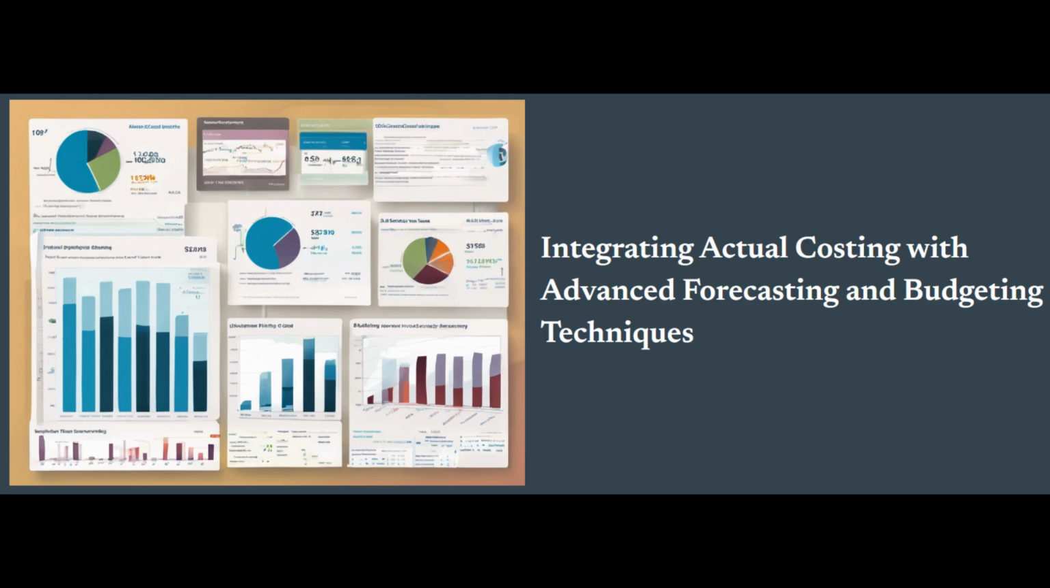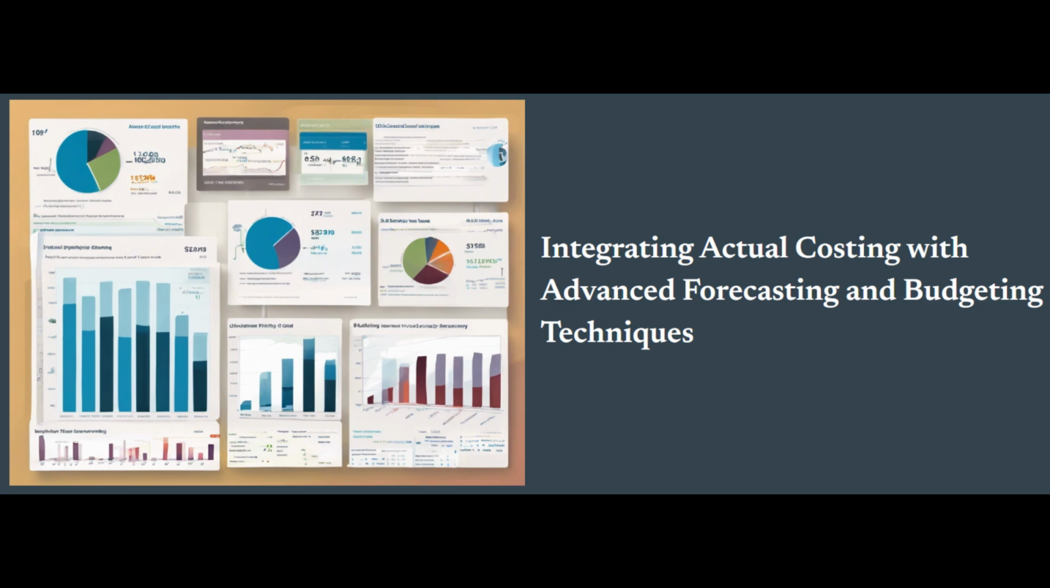Variance analysis and root cause identification. The granular actual cost data can enable more robust variance analysis, allowing organizations to quickly identify the root causes of cost fluctuation and take corrective actions to improve financial performance. Implementing the integration of actual costing and advanced techniques. To effectively integrate actual costing data with advanced forecasting and budgeting techniques, organizations should consider the following steps.